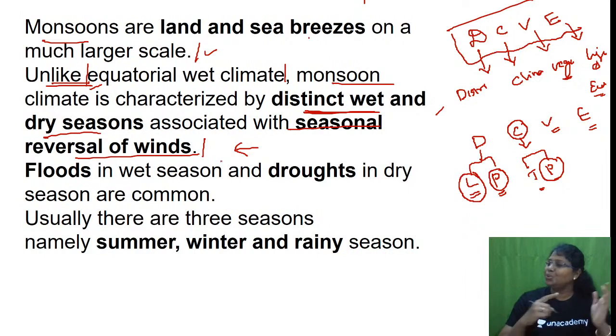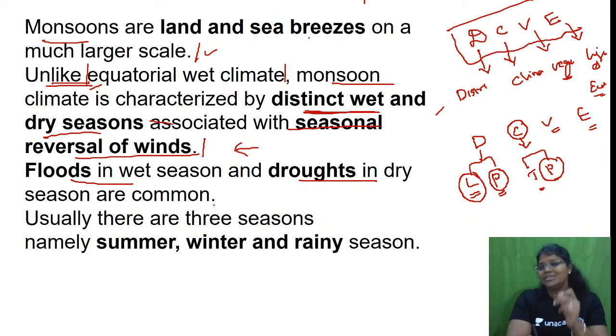No, it is wet throughout. Whereas here we have a distinct summer season, winter season, rainy season, associated with reversal of winds. That's why we face floods and the wet season, and drought and the dry season. This is a very peculiar character of the monsoon.